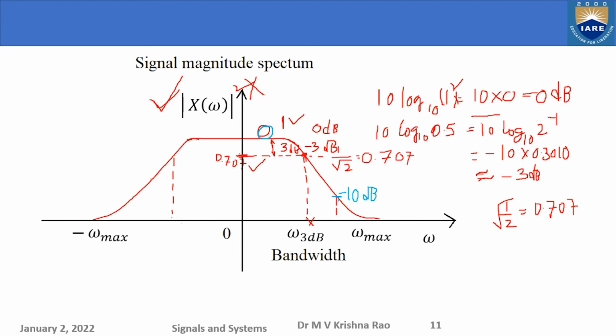So compared to this 0 dB, it is 10 dB down here. This bandwidth is nothing but omega 10 dB, that is the 10 dB bandwidth. And this is the 3 dB bandwidth.